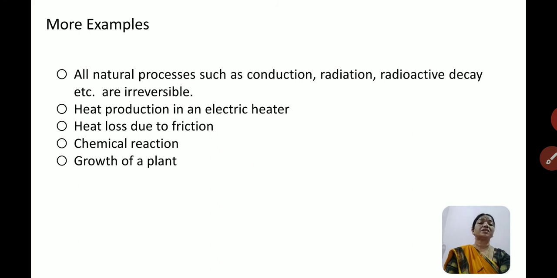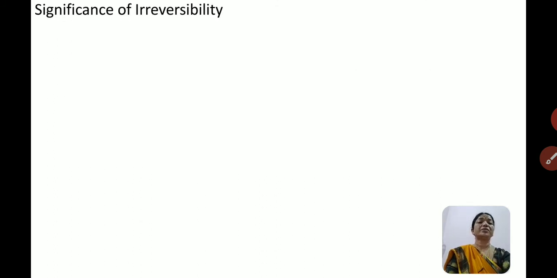Heat production in an electric heater is also lost, isn't it? Lost in the nature, lost in the environment. So it is also an irreversible process. Heat loss due to friction, chemical reaction, growth of a plant, all these are good examples for irreversible process.